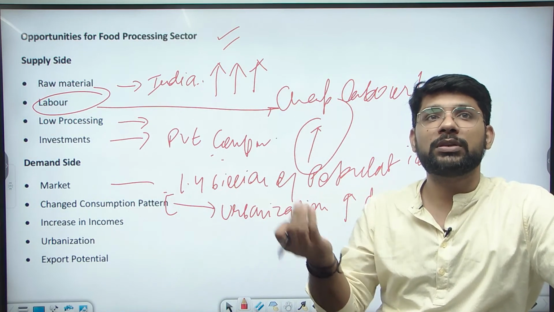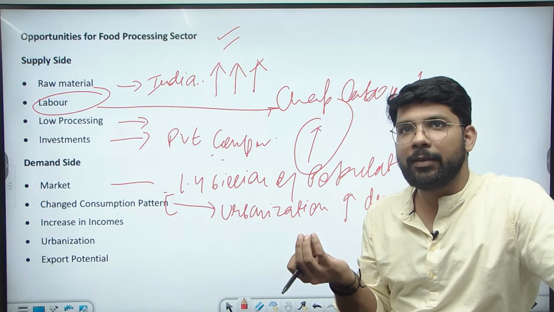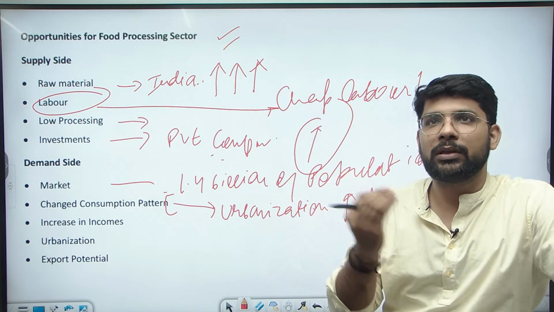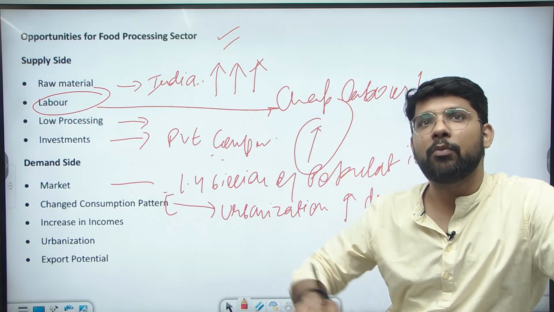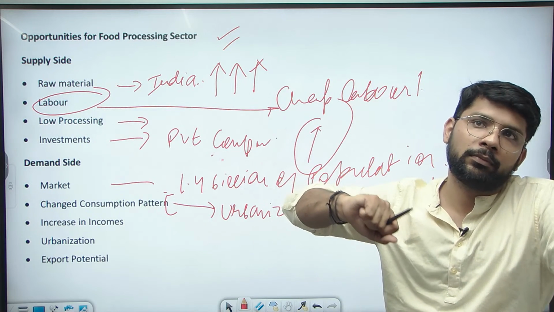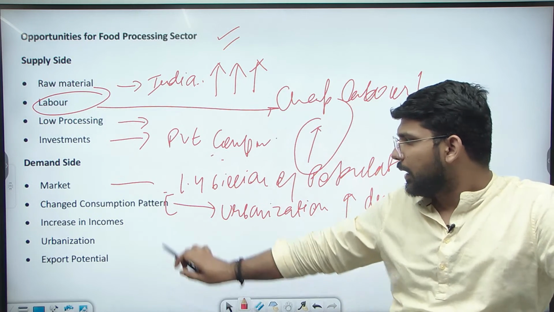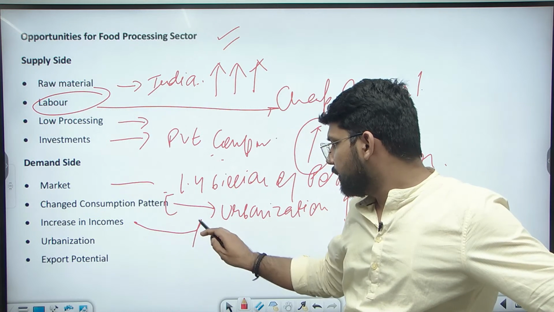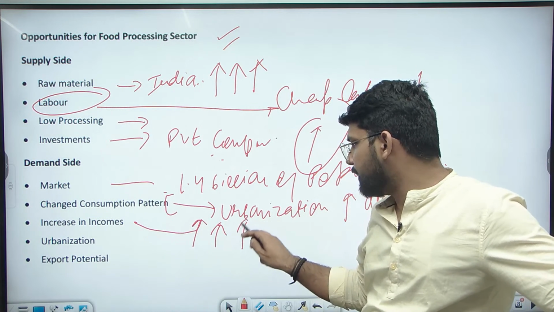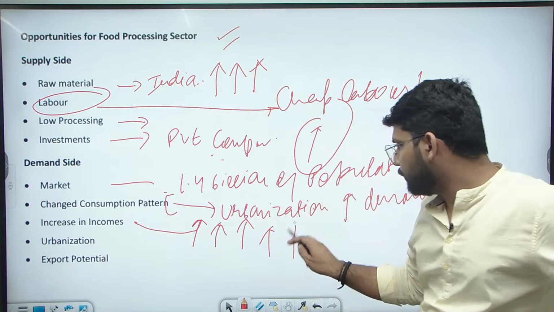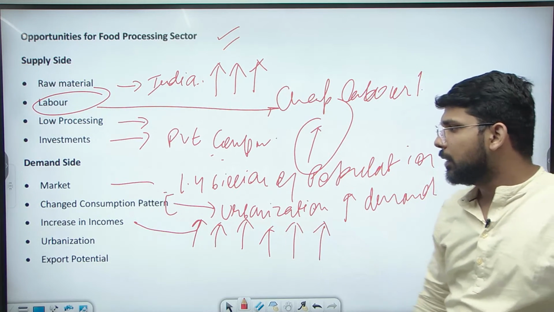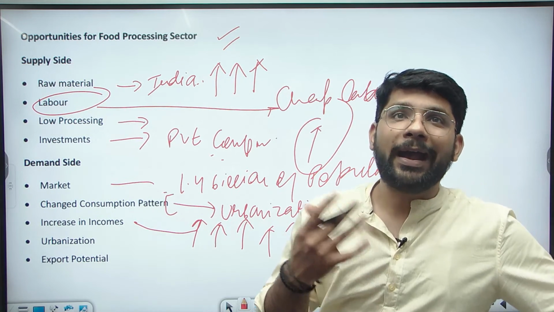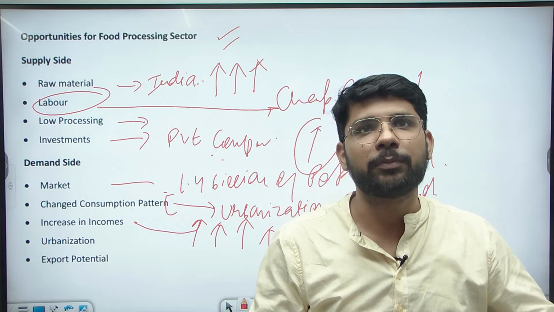These are the processed foods, and these are easily available. Due to the lack of time, the current generation is focusing more on processed food. Increase in the income of the middle class is one of the other reasons. There is an increase in income, so people are moving toward processed foods. Urbanization also leads to a high demand for food processing products.